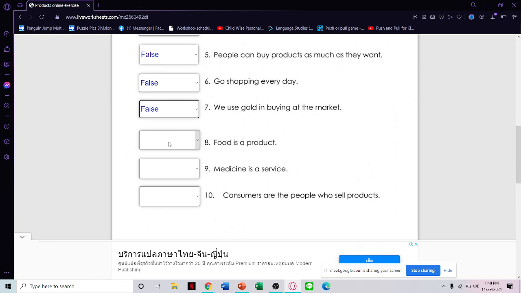Food is a product. True. Medicine is a service. False. Medicine is a product. Consumers are the people who sell products. True or false? False, because consumers are the ones who buy.